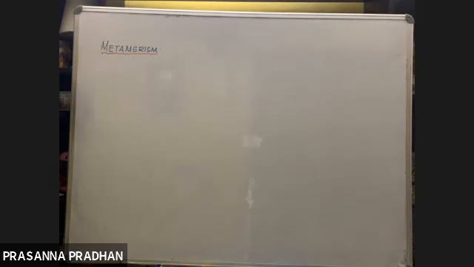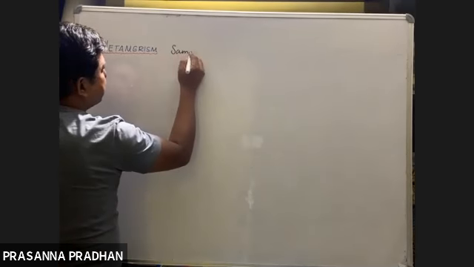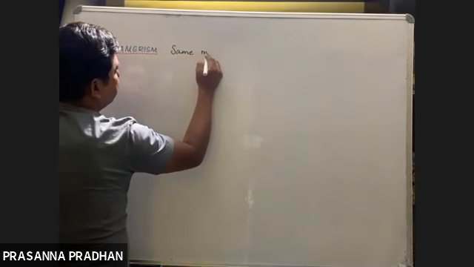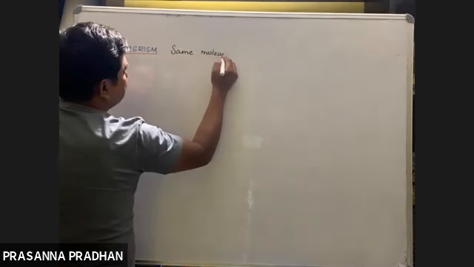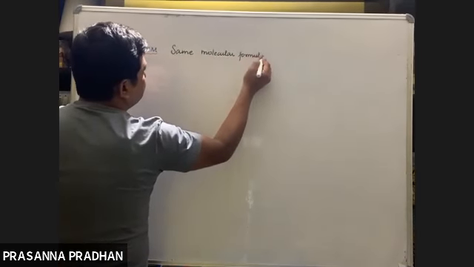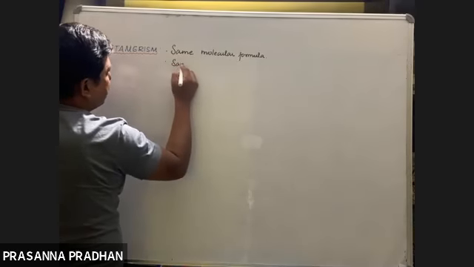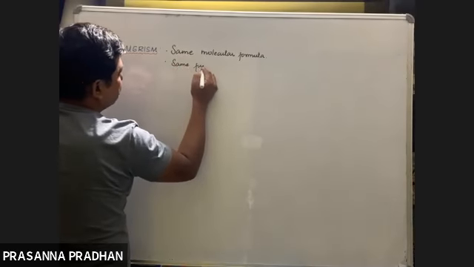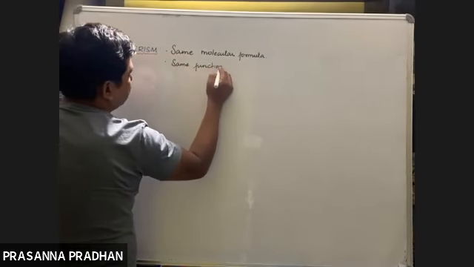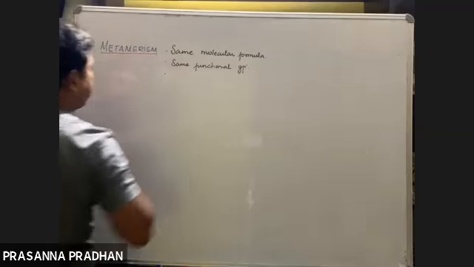So what is metamerism? Again, isomerism means they have the same molecular formula. They have the same functional group. So what do they differ in?